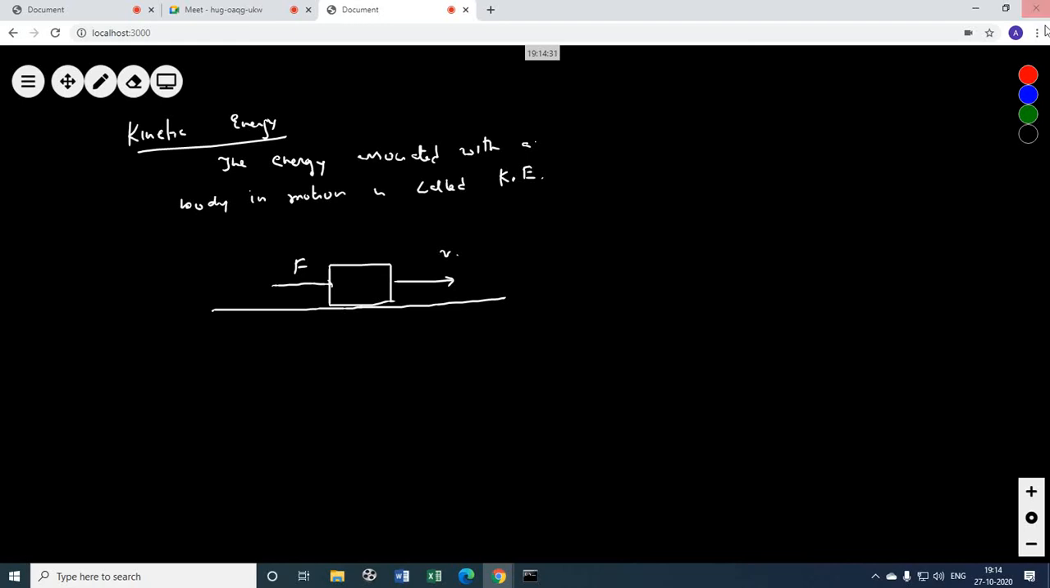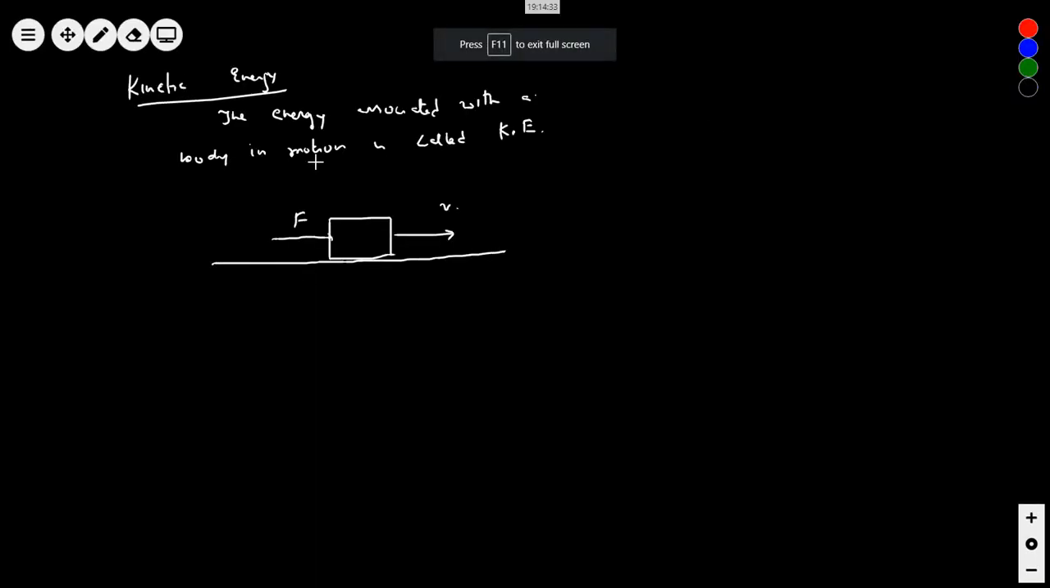Yes, sir. So, again, let us start. Kinetic energy. The energy associated with a body in motion is called kinetic energy, right? So, consider a body of mass m, which is under the action of some net force F, under which it is moving with a velocity v, correct? So, what is the work done? What do you think will be the work done? How will you find the work done?